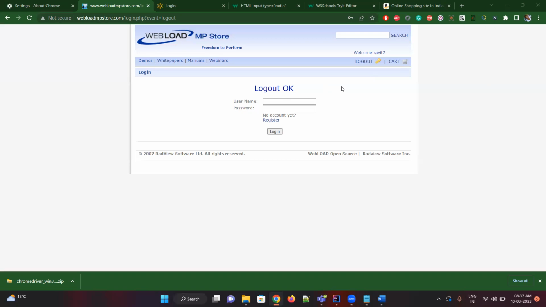Architecture is not required only for performance testing or only for developers or business analysts. Testers should also have the architecture knowledge so that you get to know what is happening. If I give username and password, it makes some API calls and those API calls connect to the DB and validate there. If it's a valid username and password, the DB says it's a success and it goes to the next page. If I give an invalid name or password, the DB says it failed and we get the same page saying the username or password is wrong. So you should know the architecture, from where and what is happening.